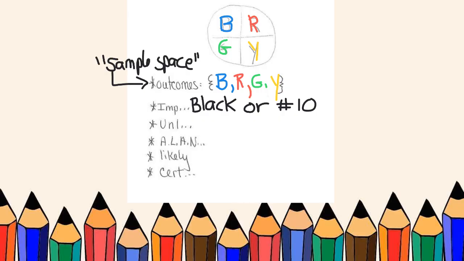The next one is unlikely. I'm thinking about something that's less than 50%. So it would be unlikely for me to spin green. It's not impossible, but I only have a 25% chance, so that is unlikely.